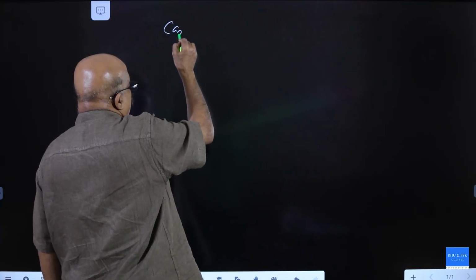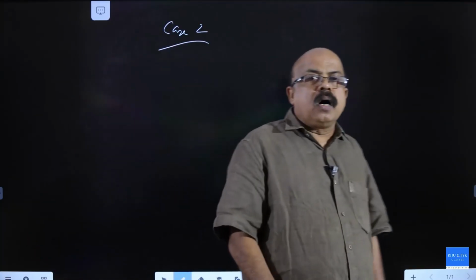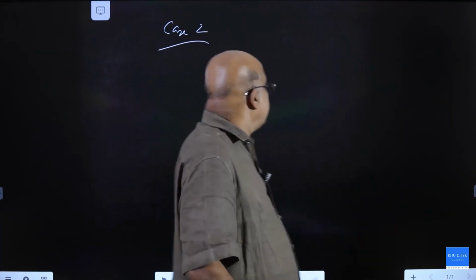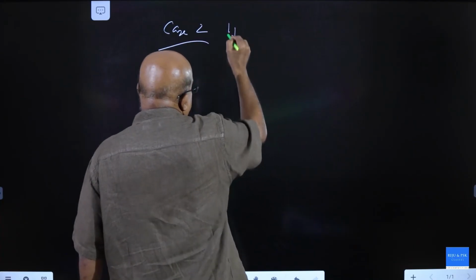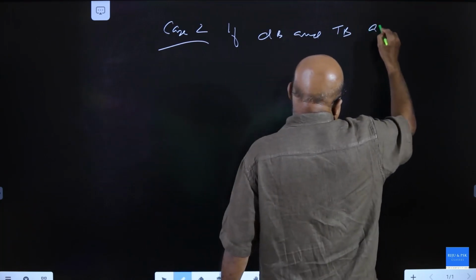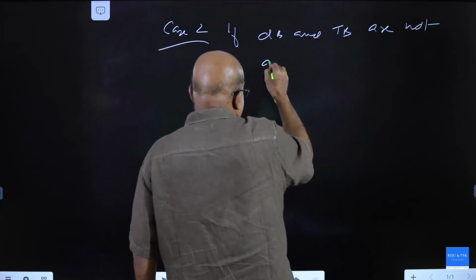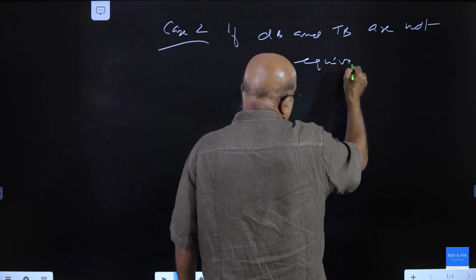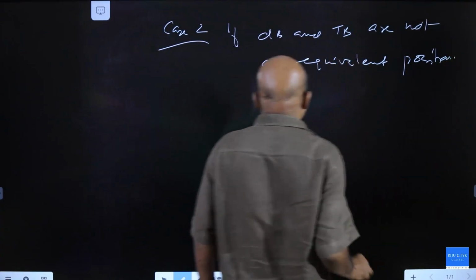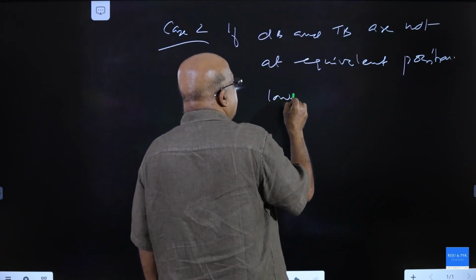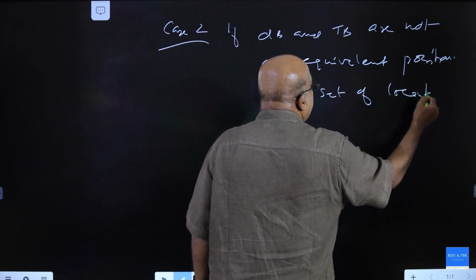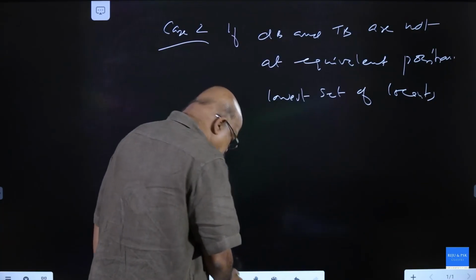Case 2, if double and triple bonds are not at equivalent position, then lowest set of locants is preferred. If double bond and triple bonds are not at equivalent position, come on, in such a case, lowest set of locants is preferred. Lowest set of locants is preferred.